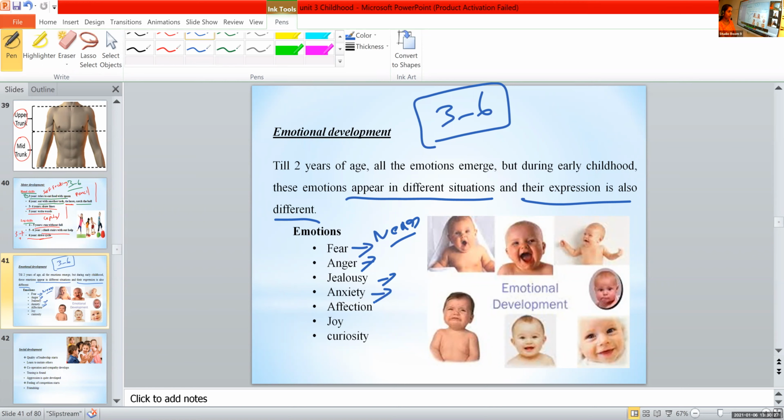Anxiety. You can think about school, it's a preschool age. Basically, anxiety is an imaginary fear. An imaginary fear, that is anxiety. So, related with school, that is a symptom of a child in a school.